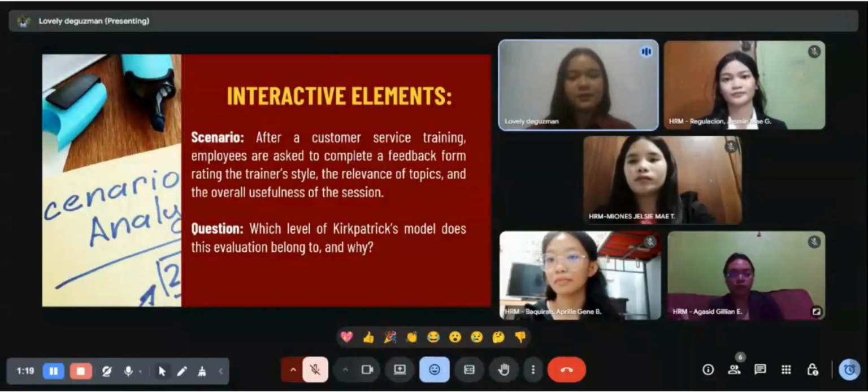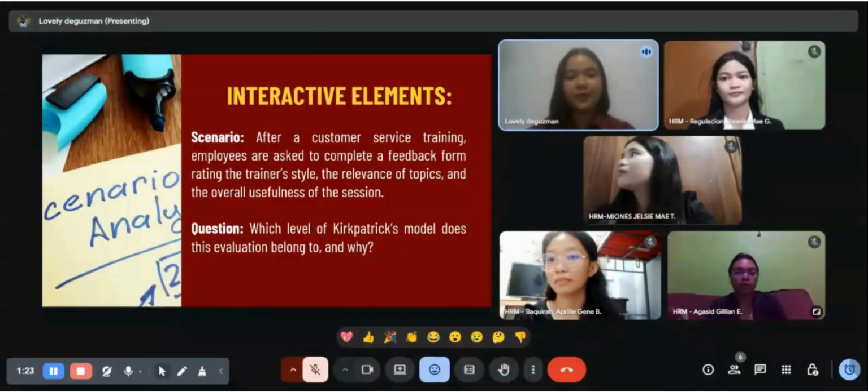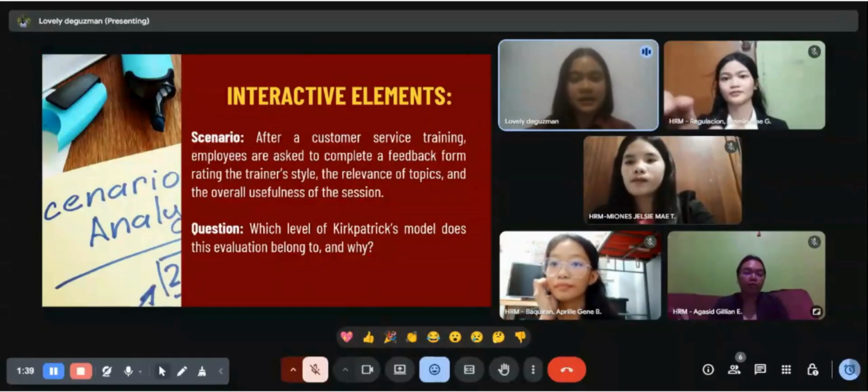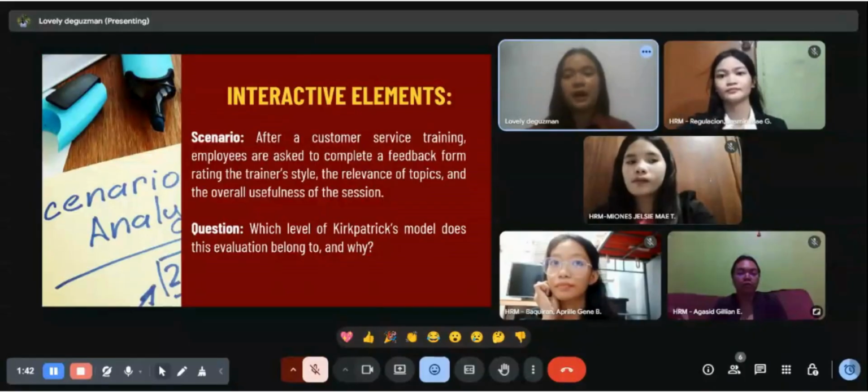After customer service training, employees are asked to complete a feedback form rating the trainer, the relevance of topics, and the overall usefulness of the session. So in this scenario, after attending a customer service training, the employees are asked to fill out a feedback form.